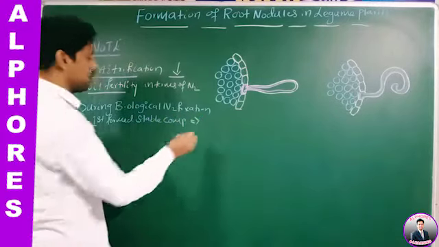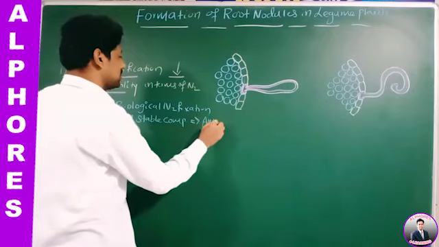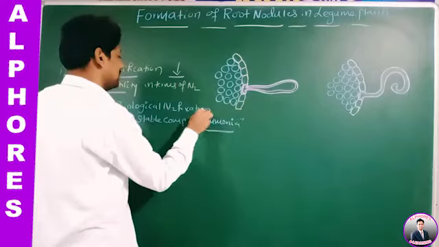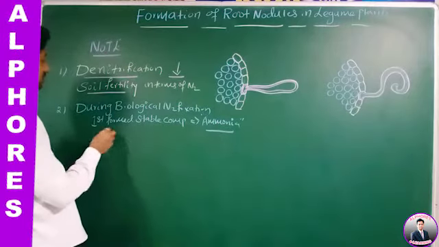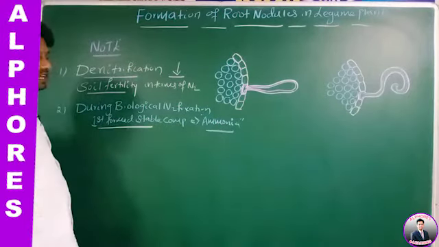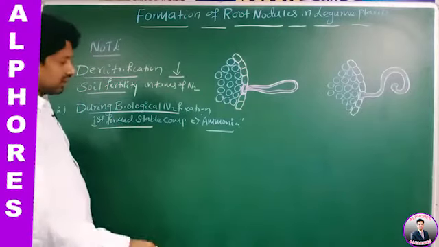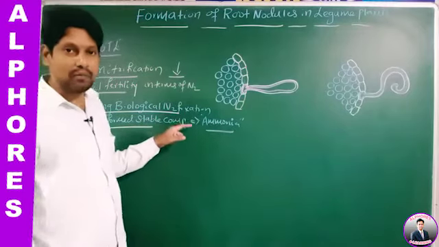Ammonia. It's important. What is the first formed stable compound during biological nitrogen fixation? Ammonia.